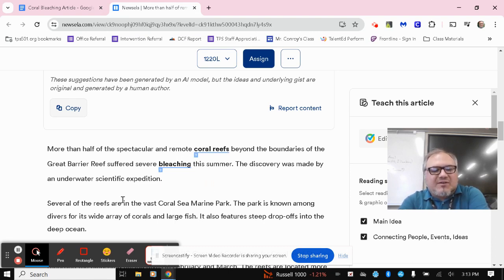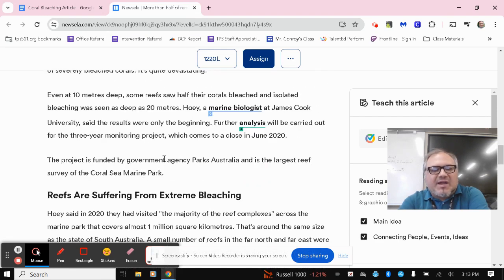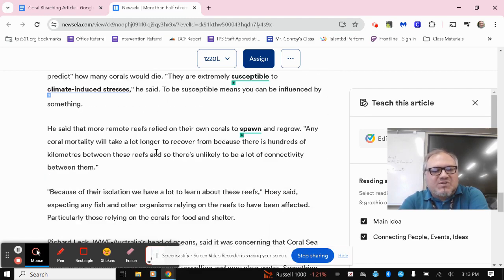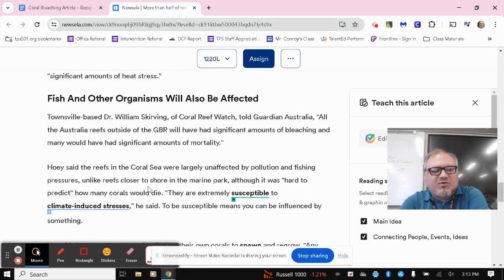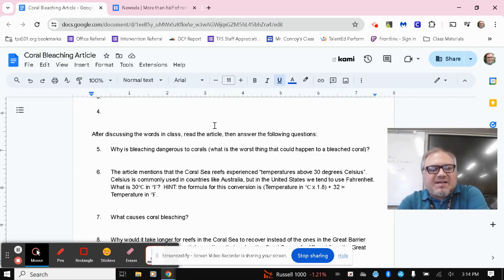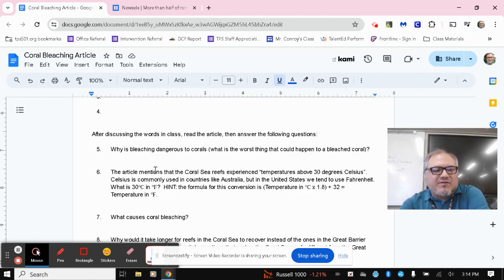In this article in particular, there are certain locations that are mentioned that would also be good terms to pick. Certain things that are related specifically to the science of studying corals as well. So there's a lot of potential terms to draw from here that you could use for those definitions. So, after discussing the words together in class, read the article, then answer the following questions. Maybe we're already past this point. If we are, in the instructions for this assignment, I'll have already posted some words and their definitions. So, if we are past that point, or if you just want to move on to the next section, go ahead and start reading the article and then answer these content questions.